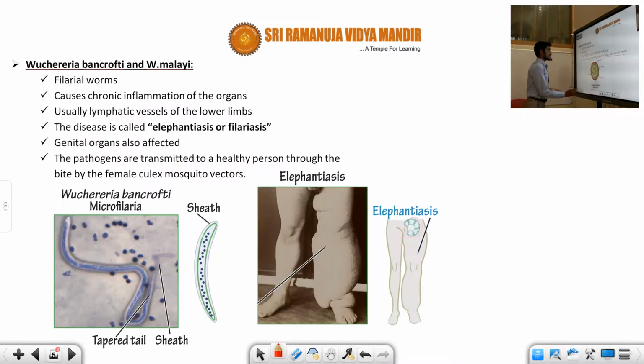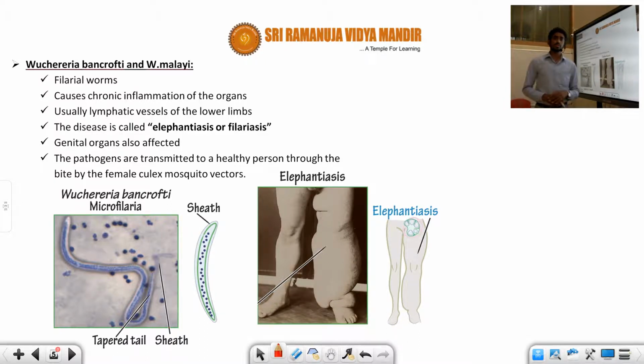So up to now we discussed only Ascaris, and the remaining ASCII elements we are going to teach now. So what are those remaining ASCII elements? Examples: the first one is Wuchereria bancrofti, and another one is Wuchereria malayi.